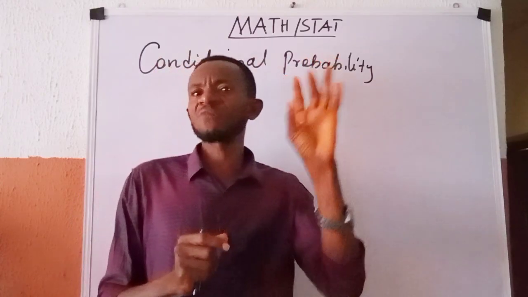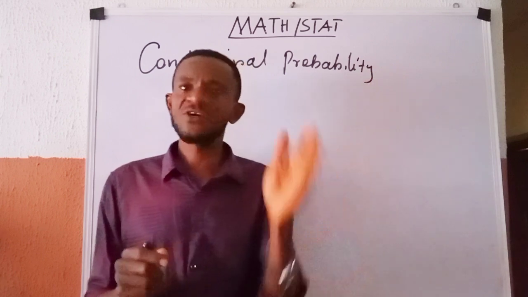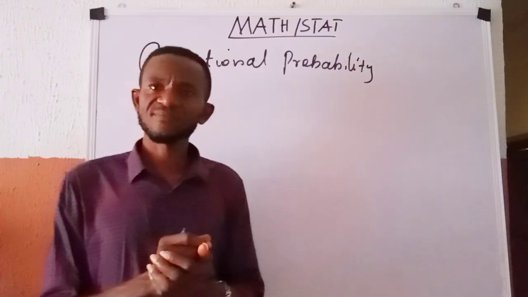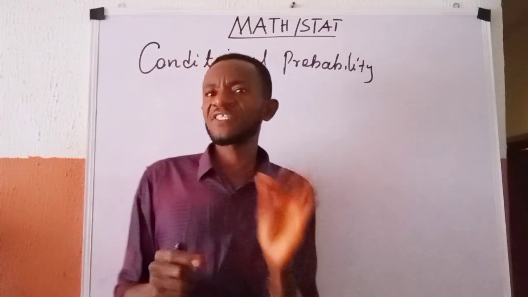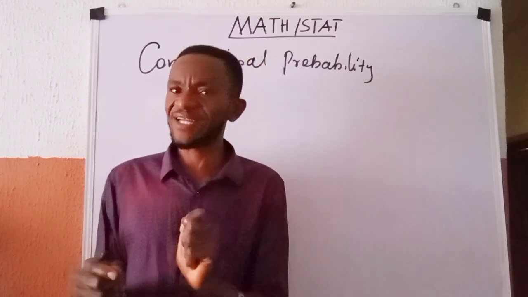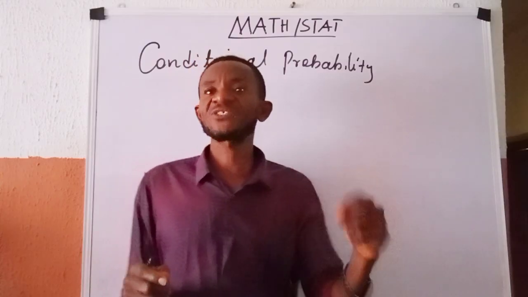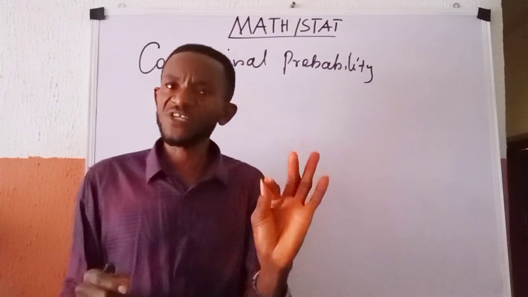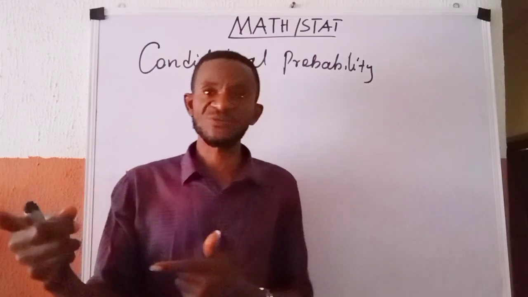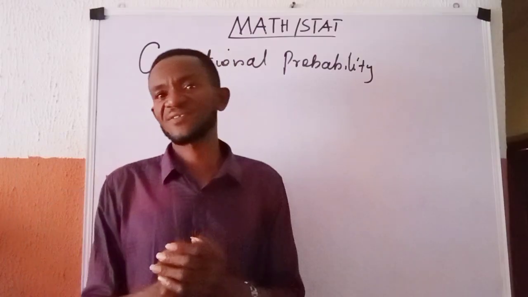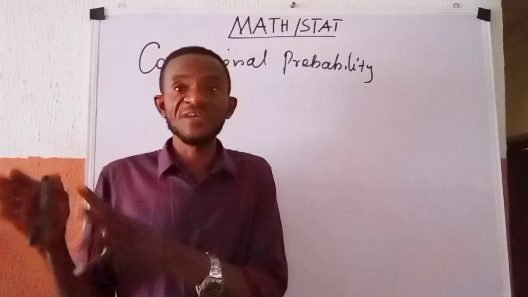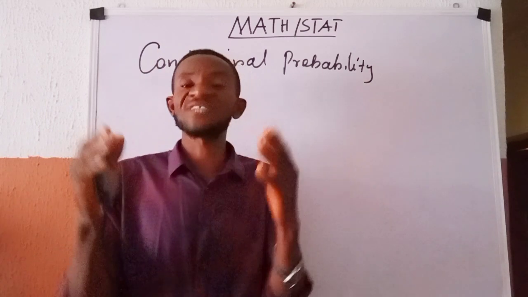The first probability of 0.75, which is the probability that the child goes out every evening to play, is an ordinary probability. But the probability of the child going out to play on that particular day selected, given that the day has turned out rainy, is what we call conditional probability. Because the probability of the child going out to play will depend on the fact that it is a rainy day.